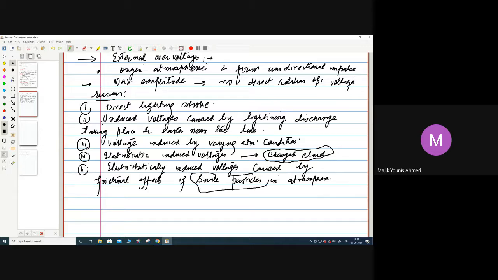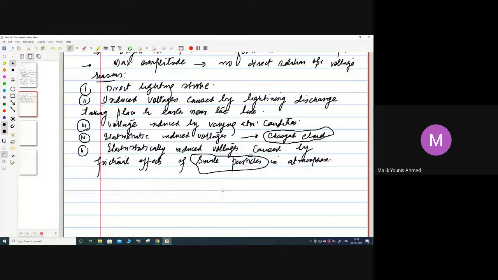And because of the frictional effect, they will develop friction with one another. As a result of that friction, we can have an increase in the voltage, and that voltage will be externally increased. I hope it is clear.